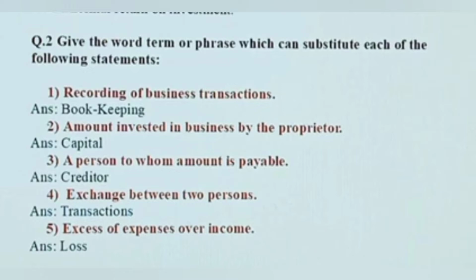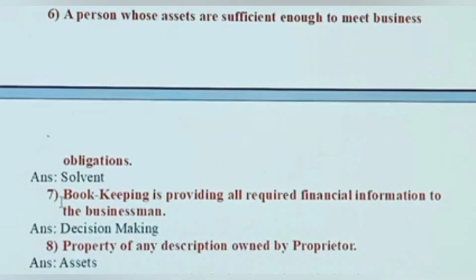Answer: bookkeeping. Second, amount invested in business by the proprietor. Answer is capital. Third, a person to whom amount is payable. Answer: creditor. Fourth, exchange between two persons. Answer: transaction. Fifth, excess of expenses over income. Answer is loss. Sixth, a person whose assets are sufficient to meet business obligations. Answer: solvent. Seventh, providing all required financial information to the businessman. Answer: decision making.